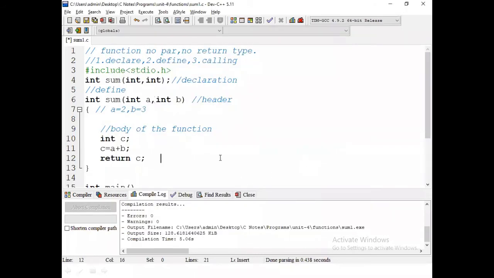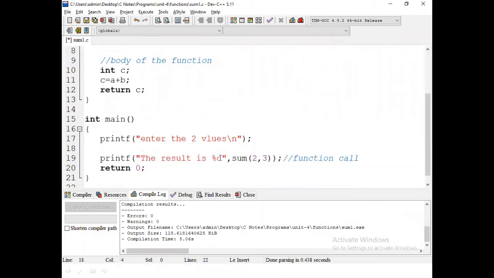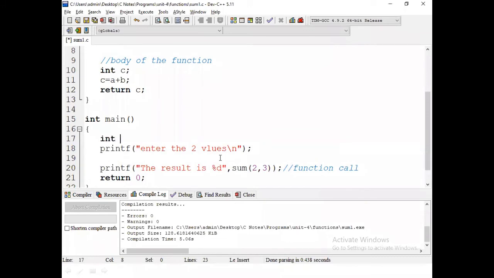Here only we can practice multiple ways. Then we can go to the four types of methods. I will change the same program with a different parameter. From here we can pass the values int x comma y, and the result is z. Enter x comma y, or any two values.